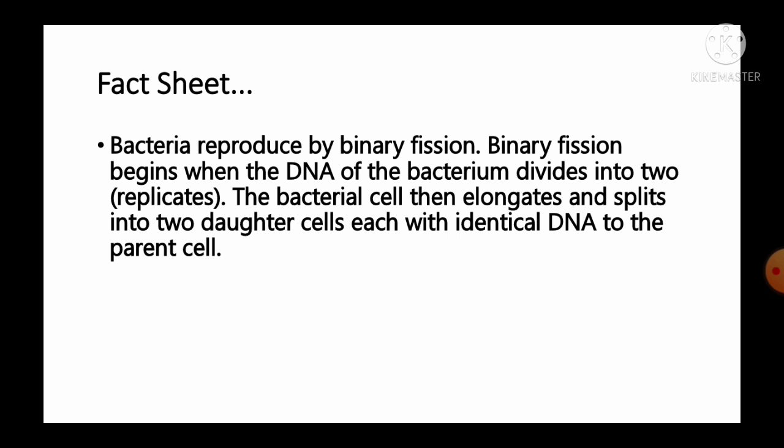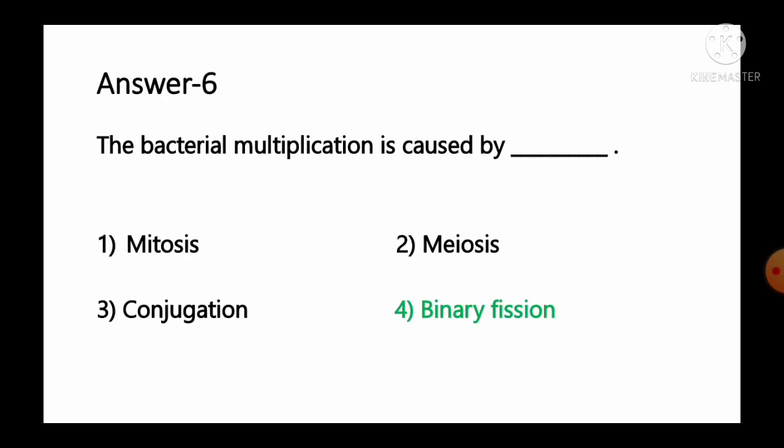reproduces by binary fission. Binary fission begins when the DNA of bacterium divides into two, that means replicates, and the bacterial cell then elongates and splits into two daughter cells, each with identical DNA to the parent cell. So in short, we can say bacteria multiplies with binary fission. So option number 4 is the correct answer for this question.